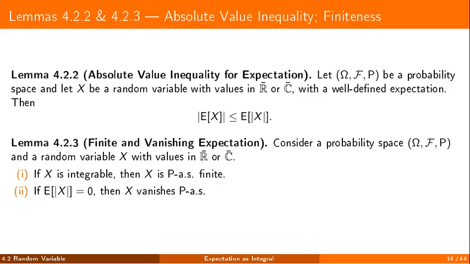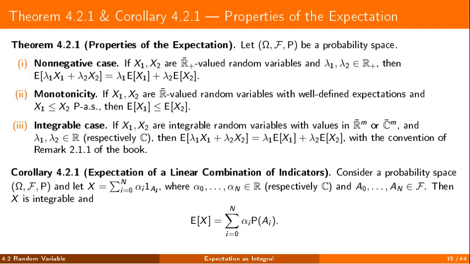3 basic properties. The absolute value of the expectation is at most the expectation of the absolute value. An integrable variable is almost surely finite. It can take infinite values only on a negligible set. Finally, if the expectation of the absolute value is 0, then the variable itself is almost surely 0. Linearity and monotonicity. The basic properties of the integral carry over to the expectation. In the non-negative case, combinations with non-negative coefficients pass through the expectation, infinite values allowed.